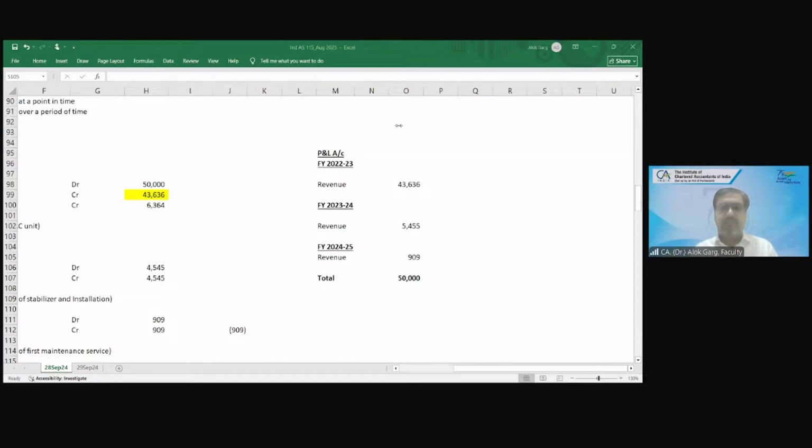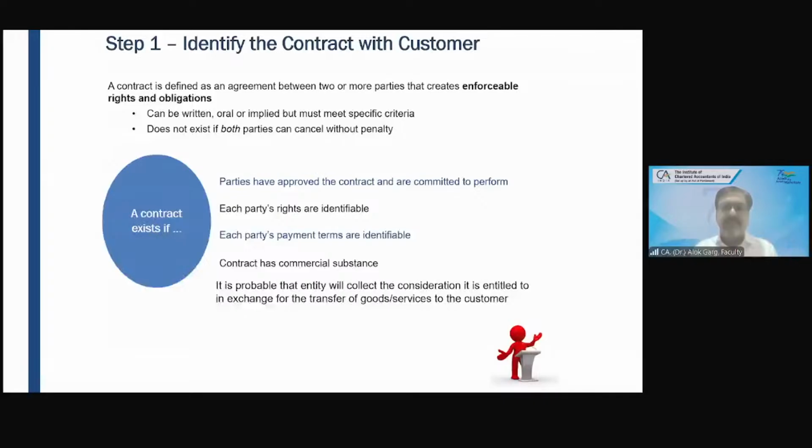Yes. So friends, now let's come to the PPT again. And friends, let's discuss the first part. Identify the contract with the customer, right? Step number 1. So as we discussed, what is a contract? A contract is an agreement enforceable at law, right?